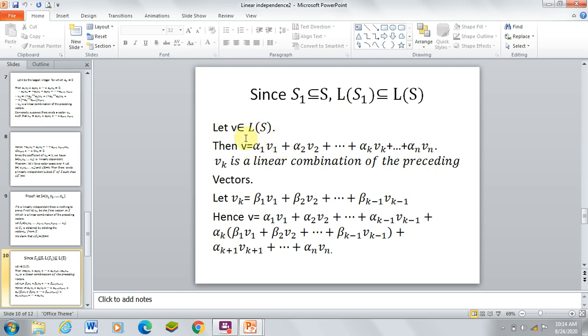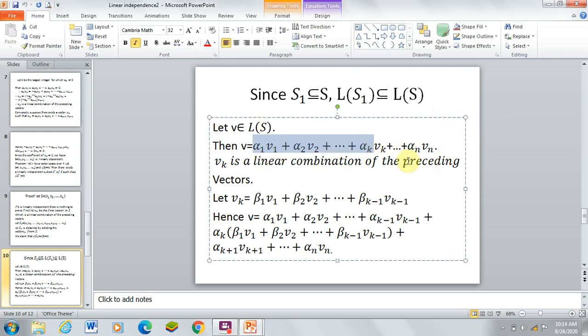Here vk is a linear combination of the preceding vectors. Let vk equal to beta 1 v1 plus beta 2 v2 and so on up to beta k minus 1 vk minus 1. We take vk equal to this form.